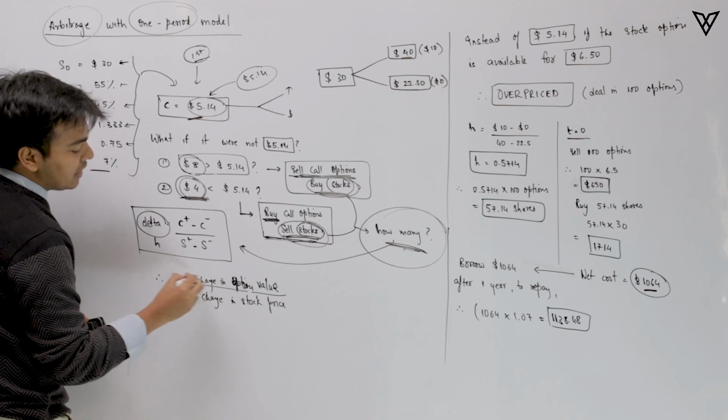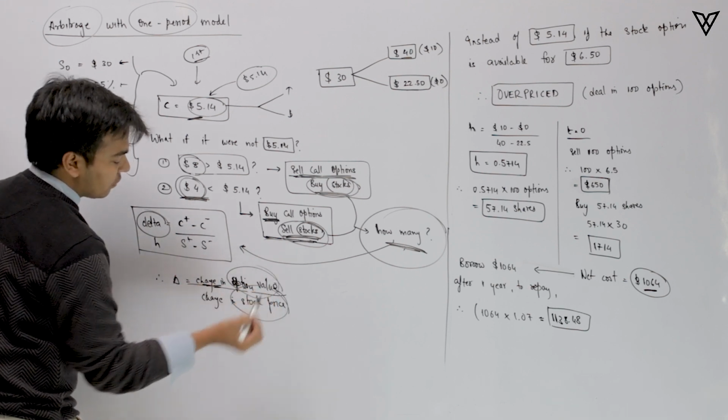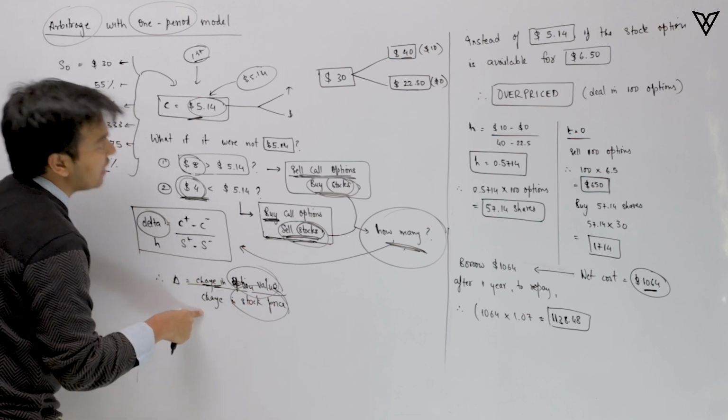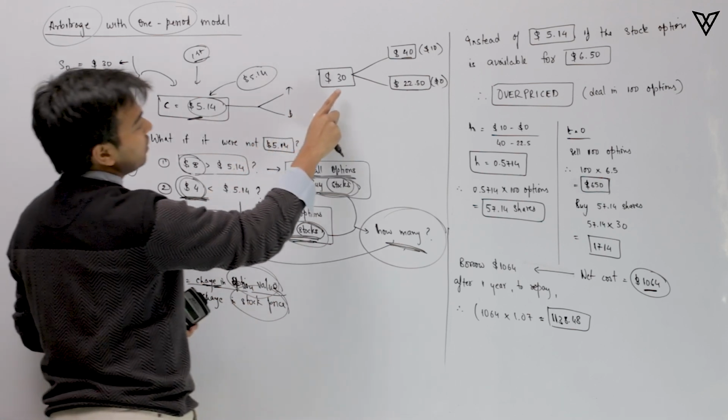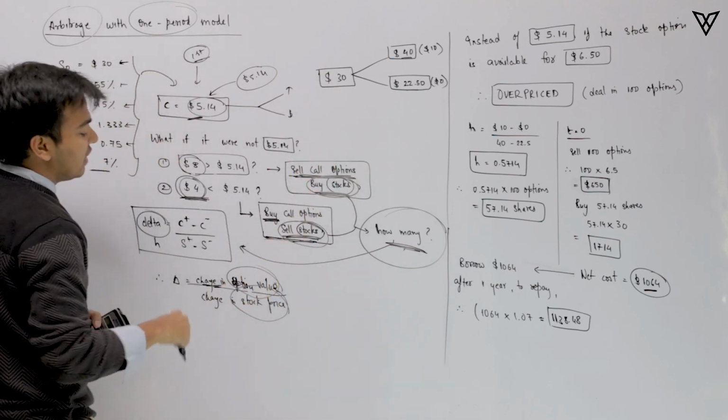So it is nothing but the change in the option value in the numerator and the change in the stock price. To calculate the delta, I'll have to revisit the initial one-period binomial model that we had created, and then arrive at the value.